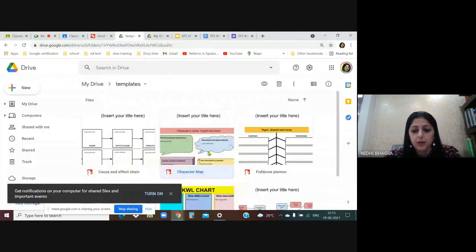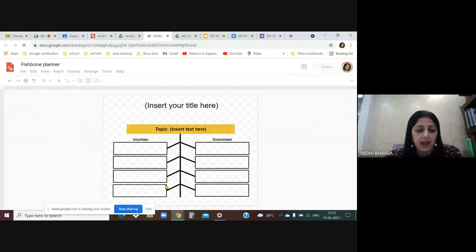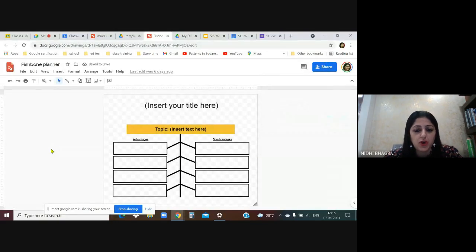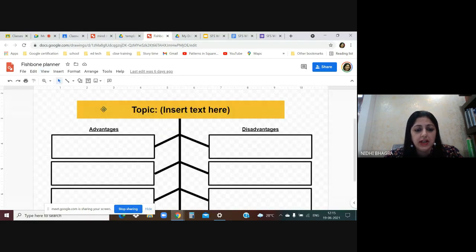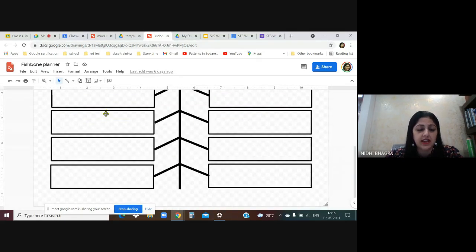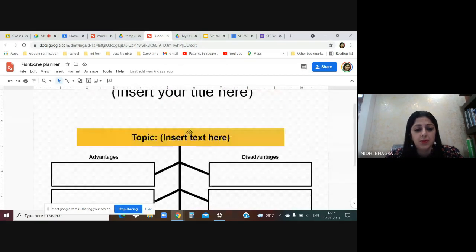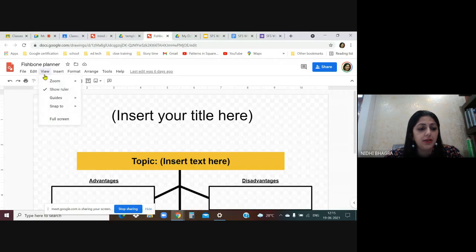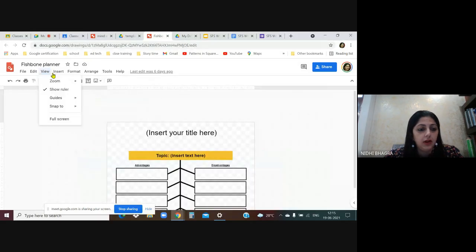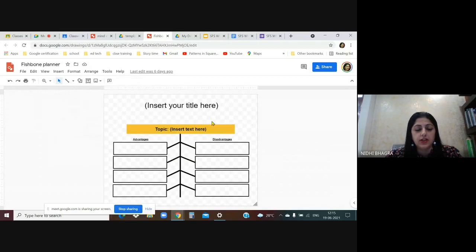Then I would like to show you this fishbone planner map. This is also made using Google Drawing. Here, insert your title here, topic here, advantages and disadvantages. I'll zoom and show you advantages and disadvantages. So you can assign the topic and tell them to fill like this. There are 4 or 5 blanks you can make, and it can be a 5-mark subject enrichment activity, advantages and disadvantages. So this type of map is called fishbone planner. This is one of the options.